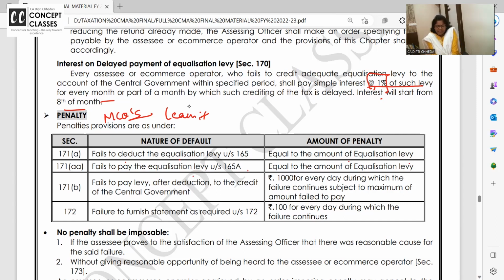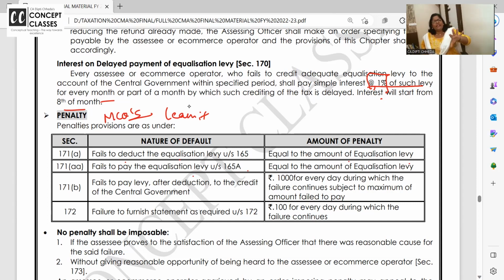Fail to pay the levy after deduction to the credit of central government. काट तो दिया आपने equalization, government को जमा नहीं किया तो बड़ा crime है ये तो. 1000 per day during which failure continues, subject to maximum of fail to pay. Failure to furnish the statement, then 100 per day. Are you all getting? Simple.